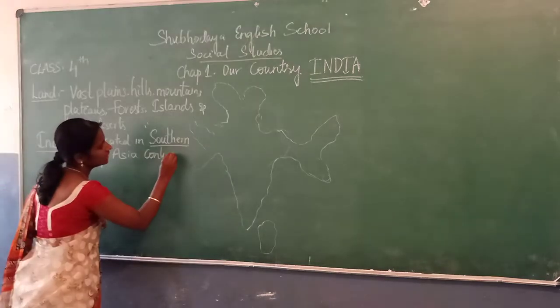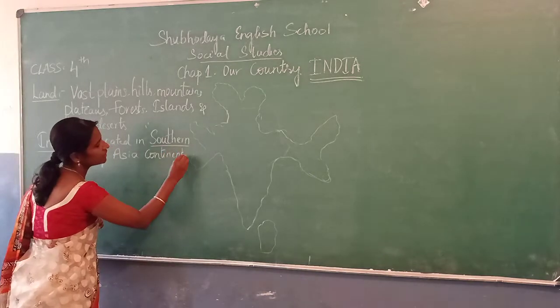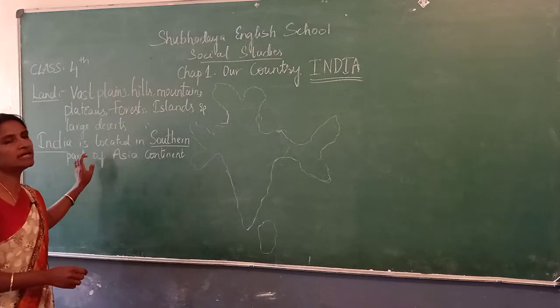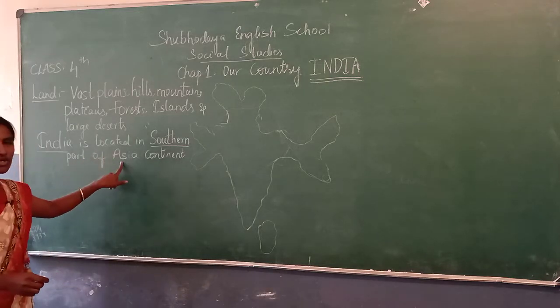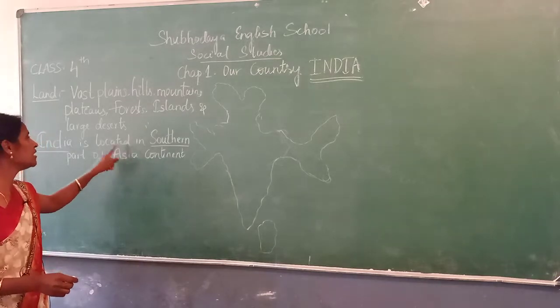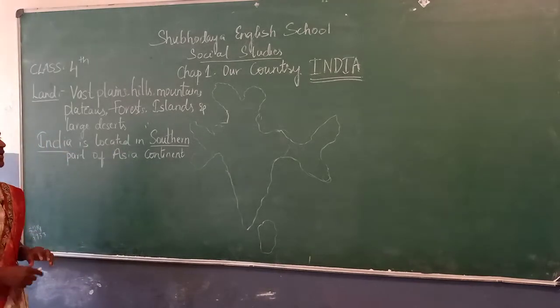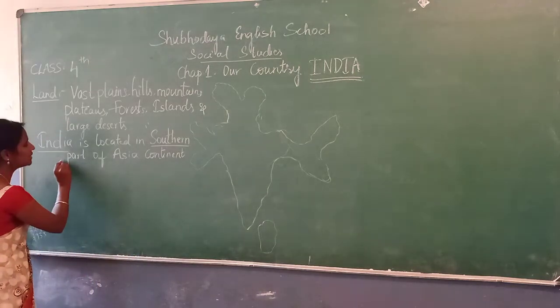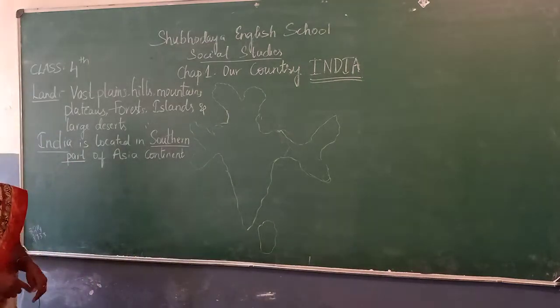Where is our country India located in the world? India is located in the southern part of which continent? Asia continent. In this continent, our country is located in the southern part. Okay, which part? Southern part.